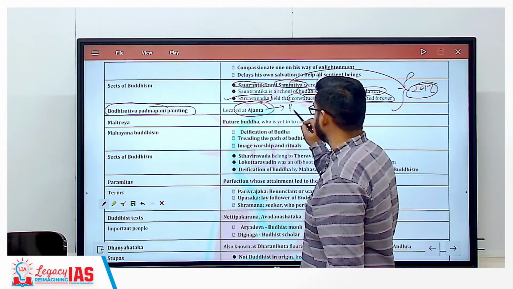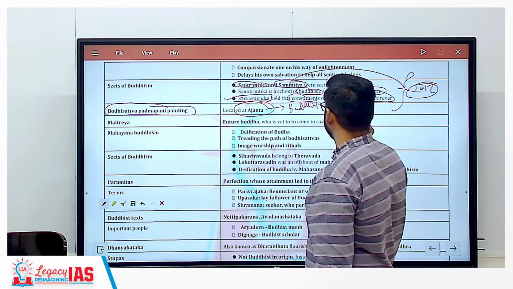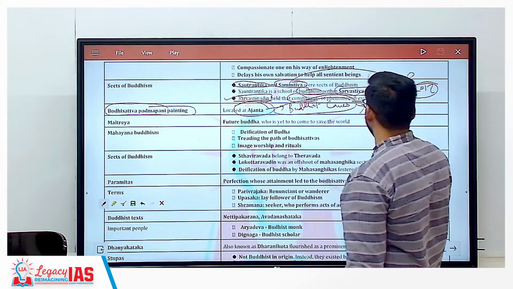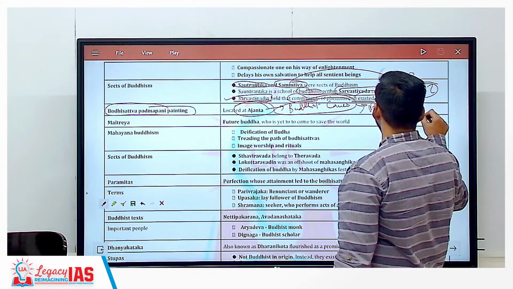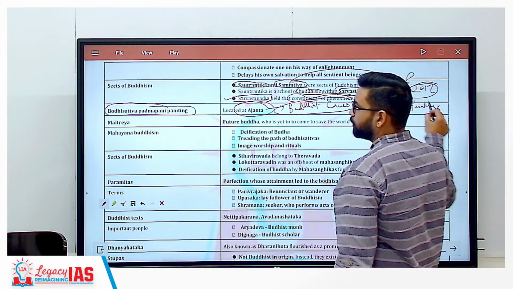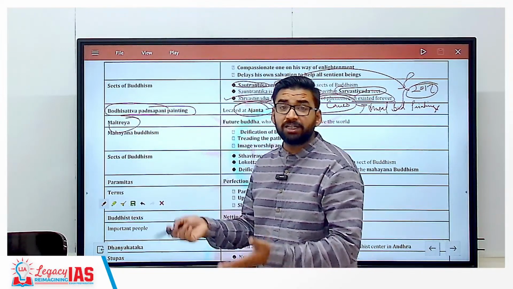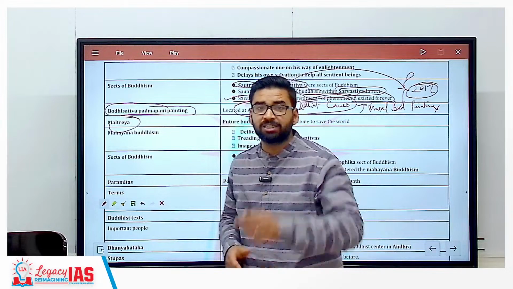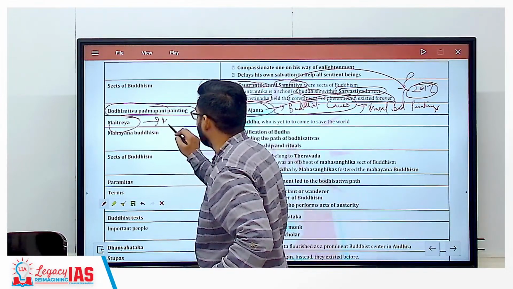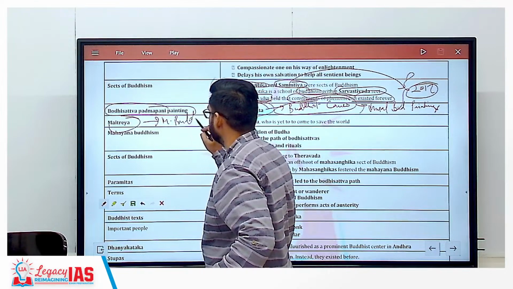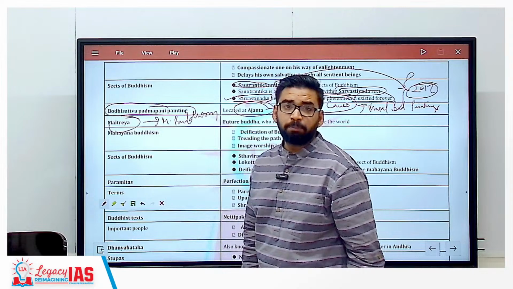Ajanta caves are Buddhist caves, and here you will get mural Buddhist paintings. Clear? Then Maitreya. Maitreya is considered the future Buddha, yet to come, just like Kalki Avatar in Hinduism, part of Mahayana Buddhism. This was also there in PYQ.